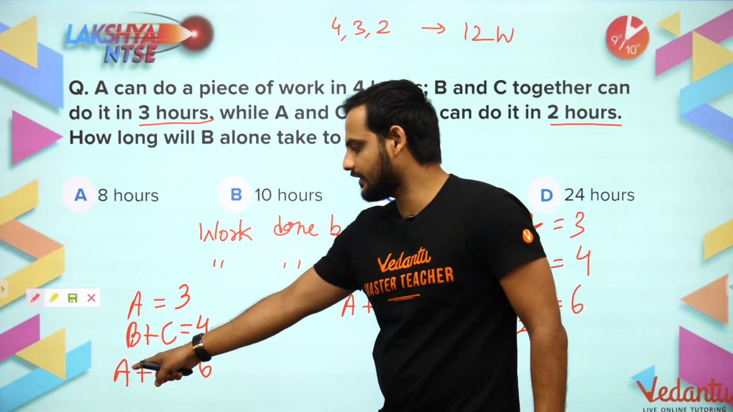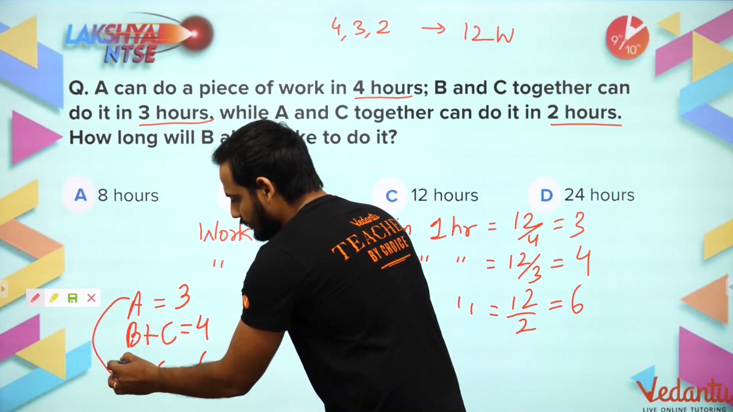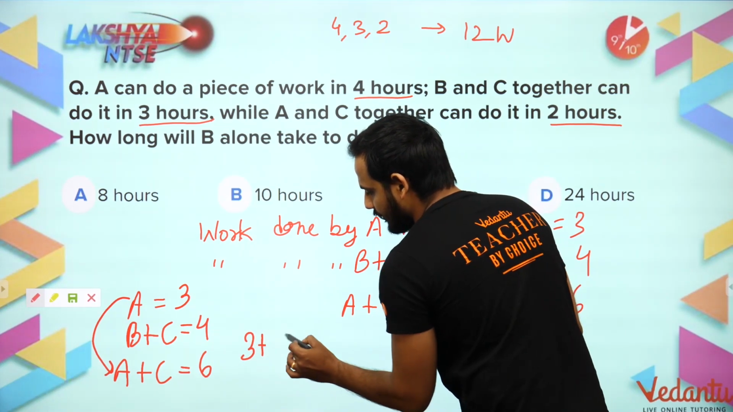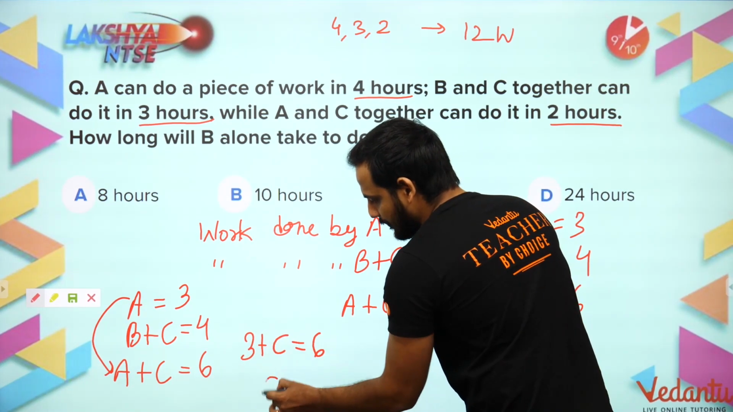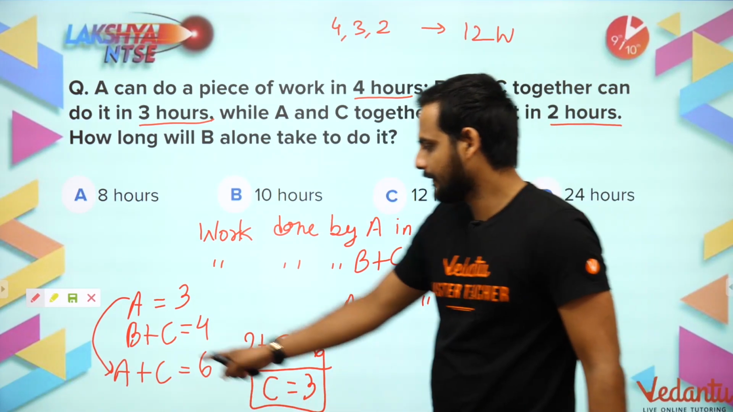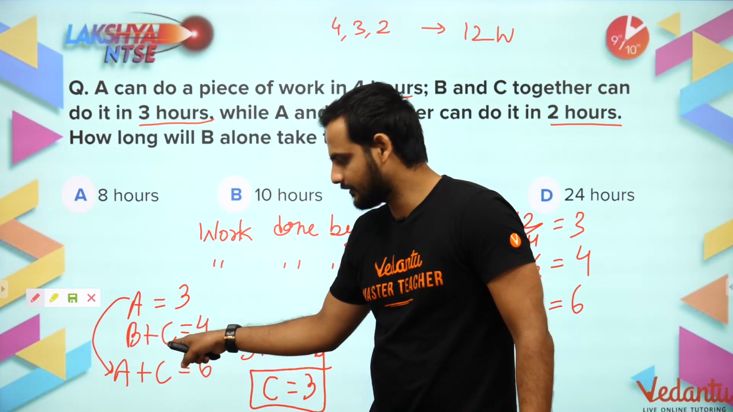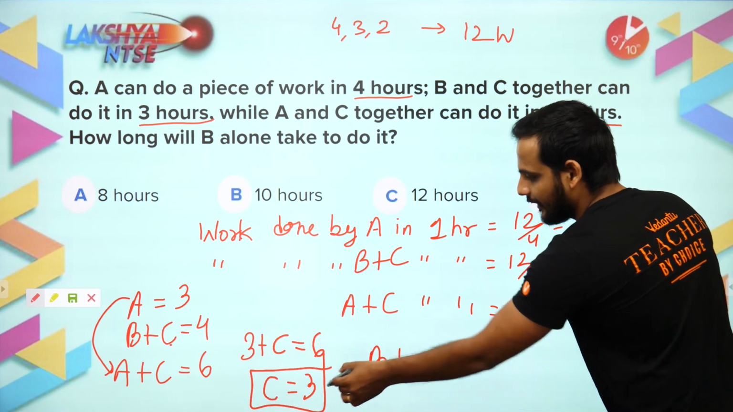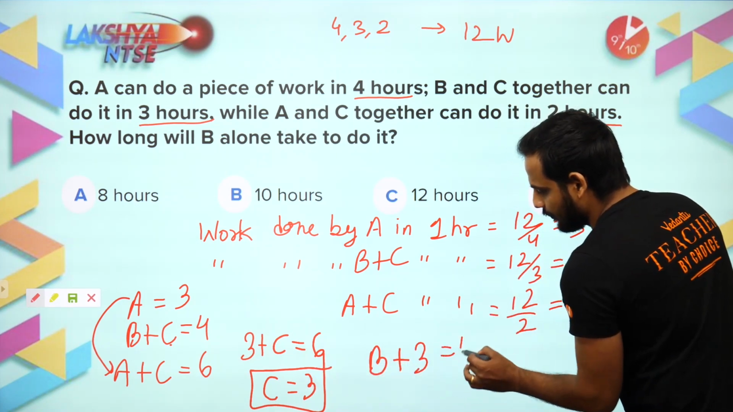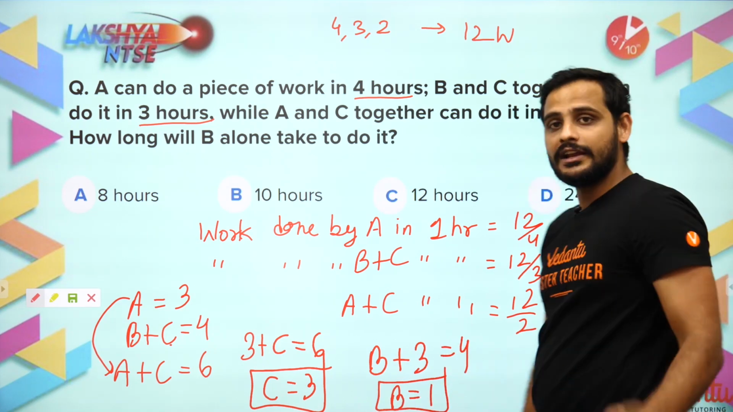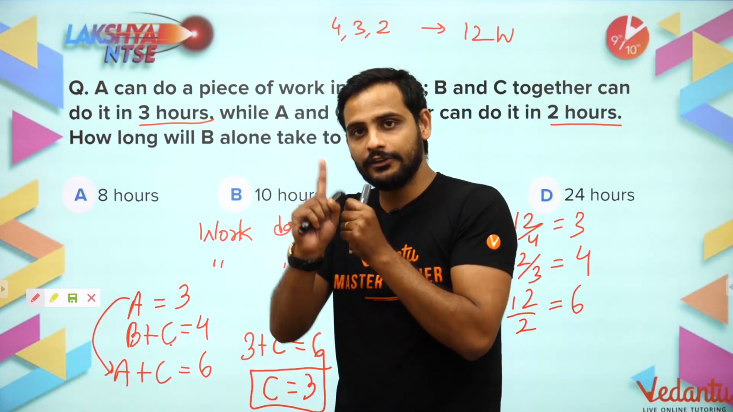Now I know A is equal to 3. Put A equal to 3 in this equation, and you will get 3 plus C is equal to 6. That means C is 6 minus 3, which is 3. C is also doing 3 work per day. Now put this value of C as 3 in the second equation. So you will get B plus 3, because C is equal to 3, is equal to 4. So we have got B is equal to 1. That means B is doing 1 work in 1 hour.